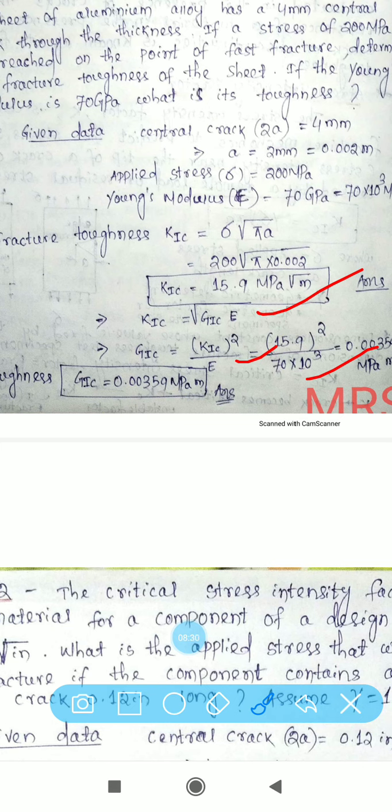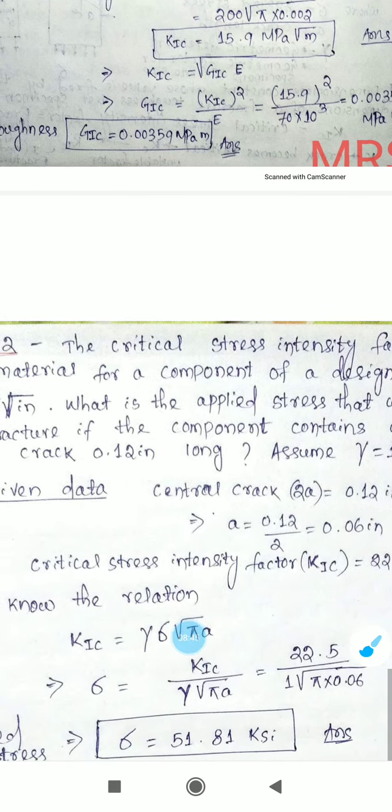Finally, GIC is your toughness, or the critical strain energy release rate, and GIC equals 0.00359 MPa meter.